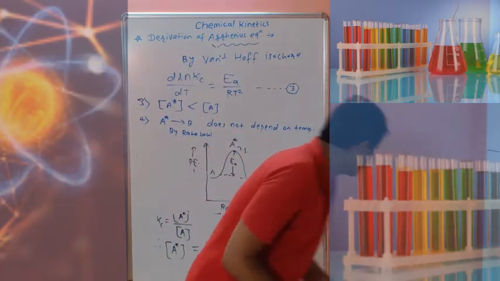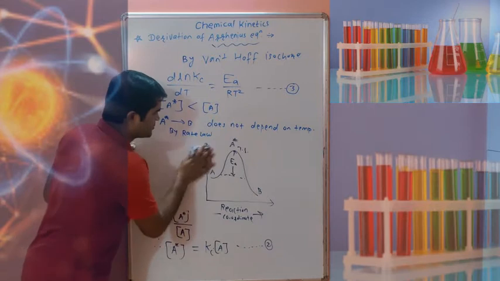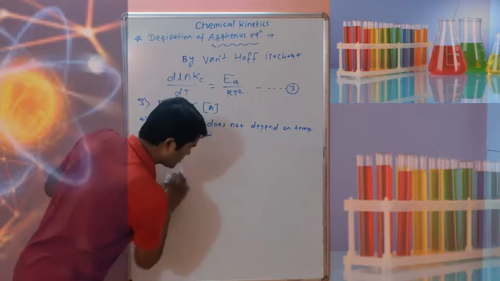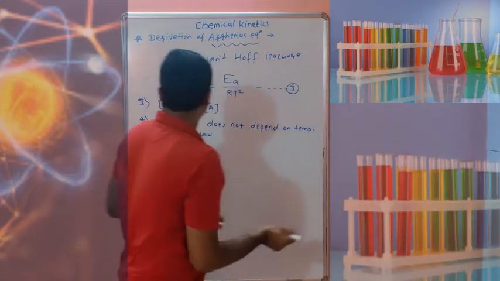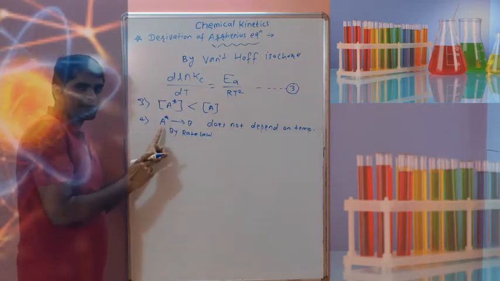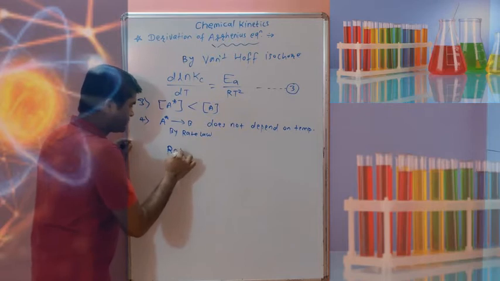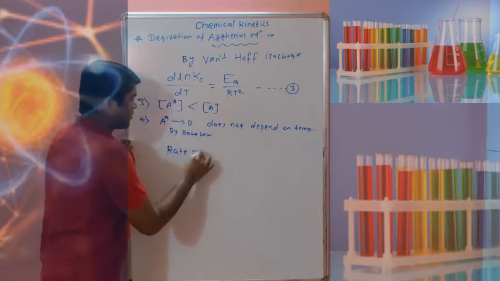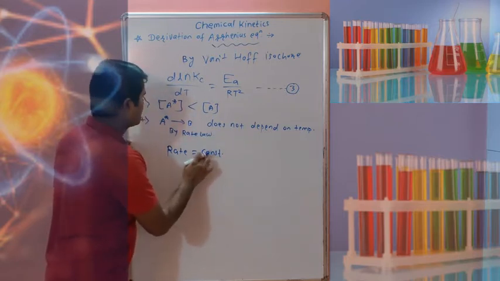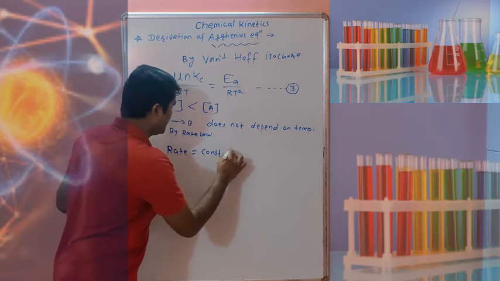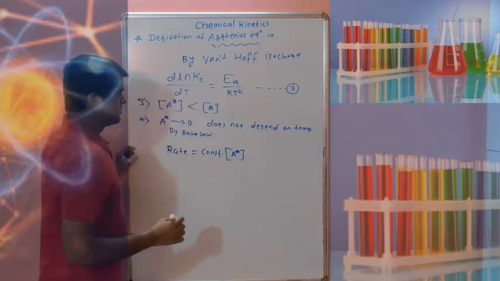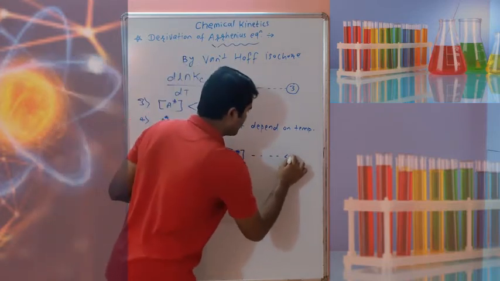Now this energy profile diagram, I think all of you understood. Now we will go ahead and remember all those equations written here. So A star to B does not depend on temperature. By rate law, for this case we can apply rate law. By rate law, rate of reaction is equal to some constant. This is a constant which does not depend on temperature, because A star to B, into the concentration of A star.